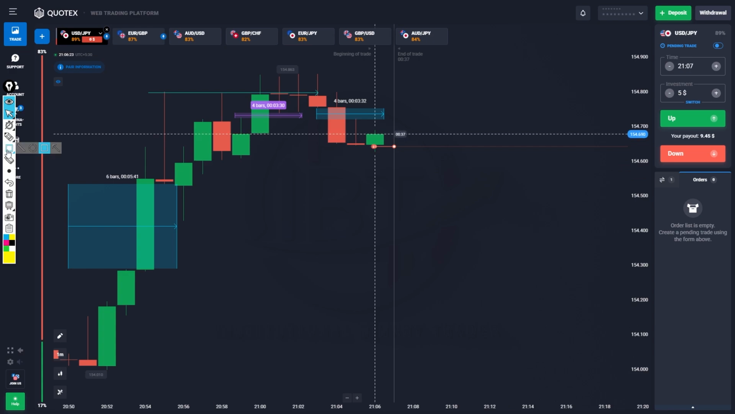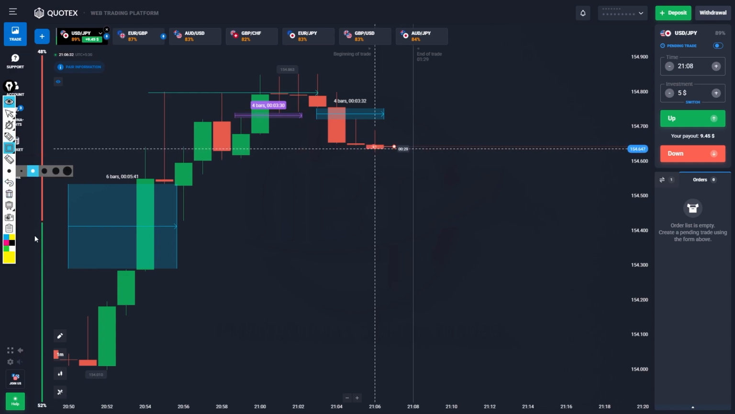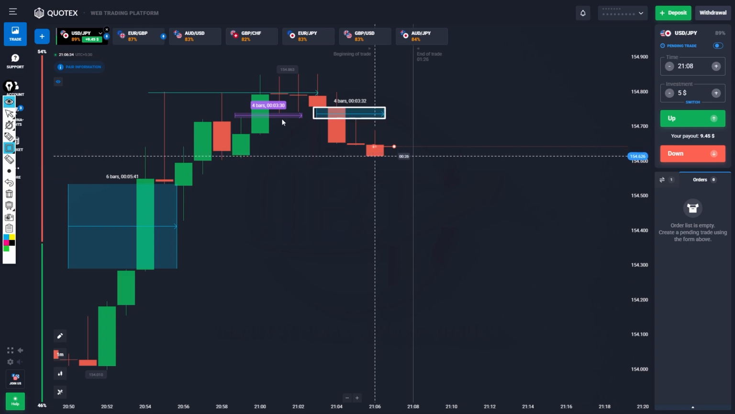After sweeping liquidity, here is the one gap. This gap was disrespected. So this will be my first confirmation, and the market creates a new gap here. This will be my confirmation.